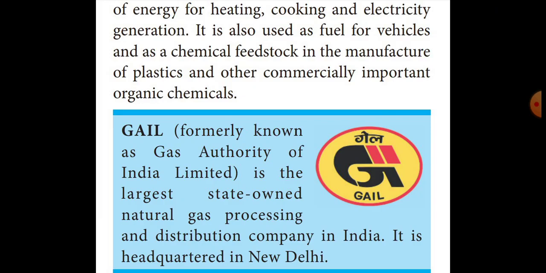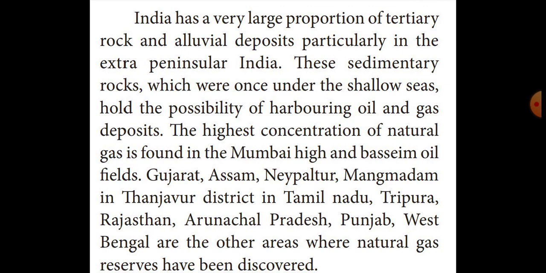India has a very large proportion of territory of rock and alluvial soil. Most areas are deposited with alluvial soil, and we can also find rocks in most areas, particularly in the peninsular area. There mostly sedimentary rocks were formed, which once lay under shallow seas, harboring oil, and so oil and gas were deposited in those areas.